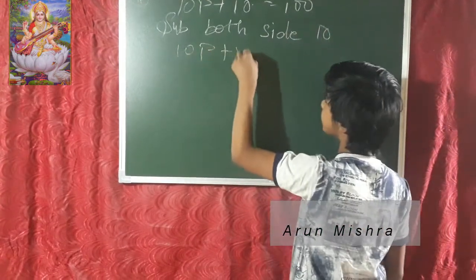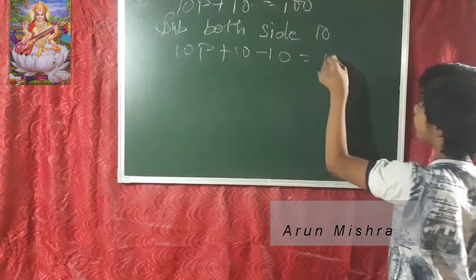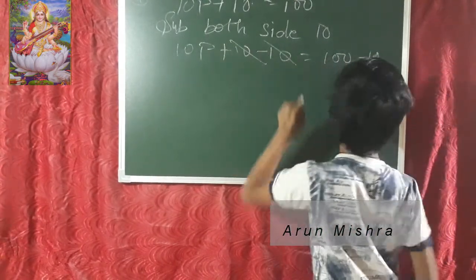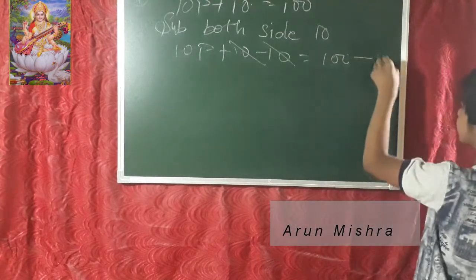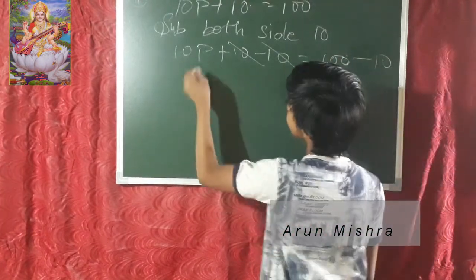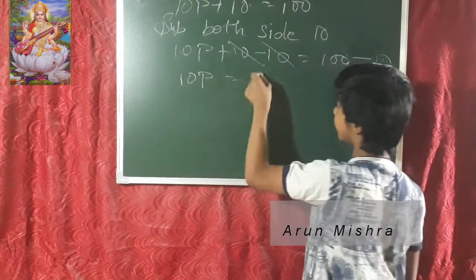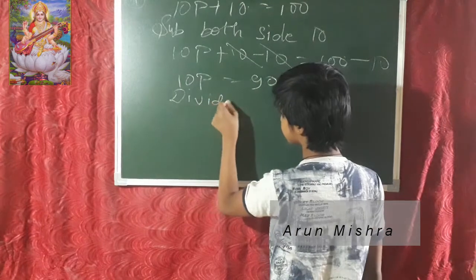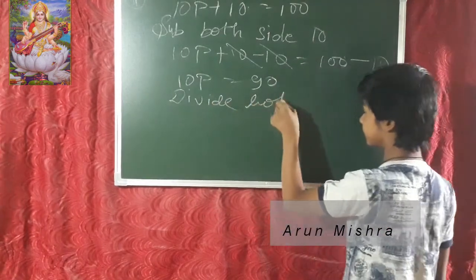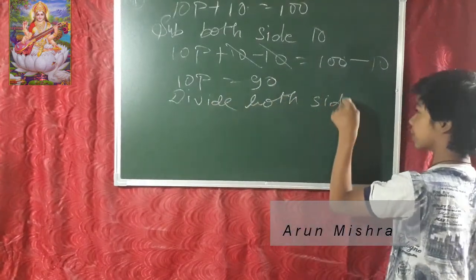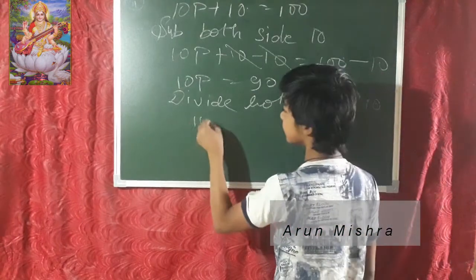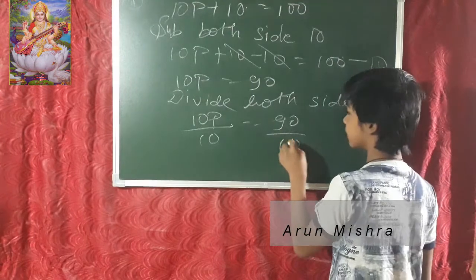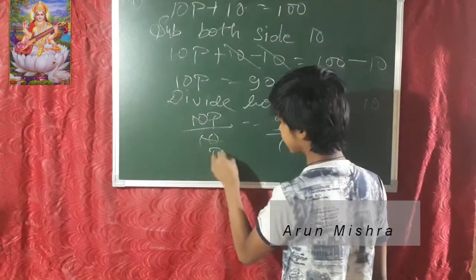10p plus 10 minus 10 is equal to 100 minus 10. So 10 and minus 10 cancel, and 100 minus 10, so 10p is equal to 90. Divide both sides by 10. 10p upon 10 is equal to 90 upon 10. P is equal to 9.